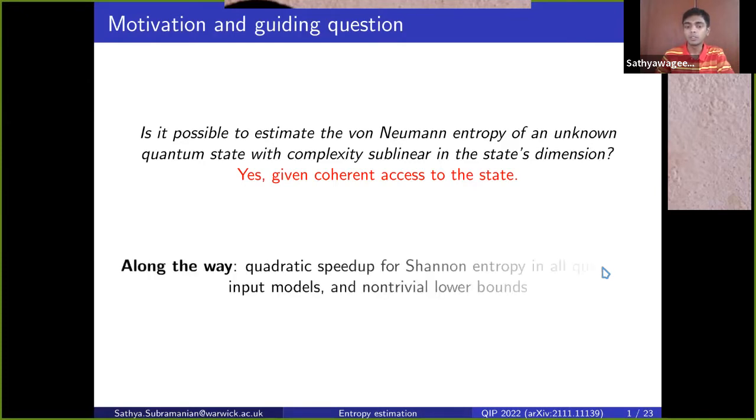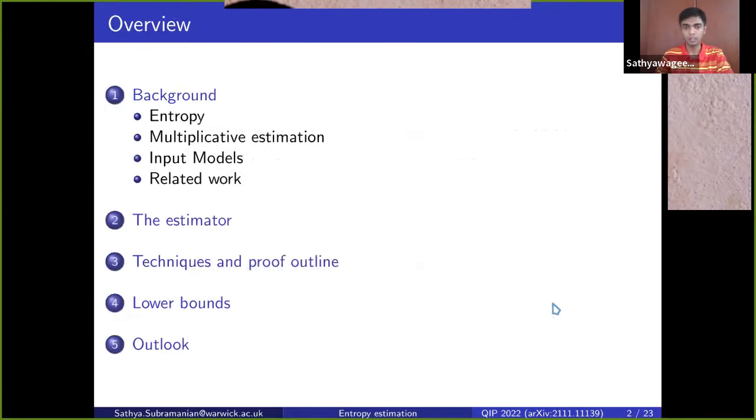And along the way, we'll also see that we can get a quadratic speedup over classical algorithms for estimating the Shannon entropy of classical distributions in all known quantum input models. And we'll also show some non-trivial lower bounds on the problem of entropy estimation. Okay, so the talk is structured like this. I'll quickly go over some background and definitions. We'll see some related work, and then depending on how much time there is, I'll go into some of the details of the techniques that we use in our proofs,